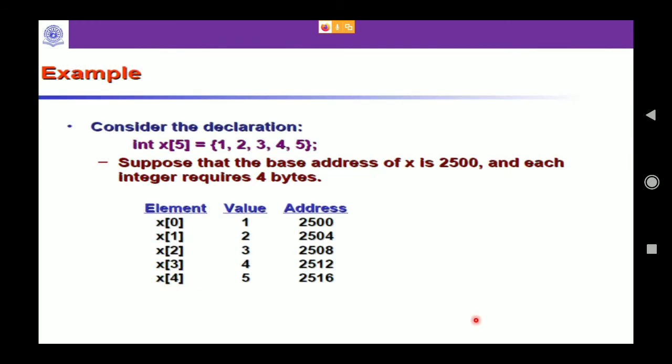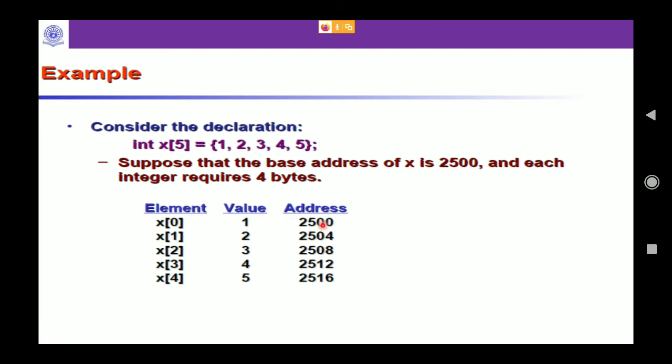We'll see what it looks like in real code. Don't worry about it. Let's suppose this is what you have done: int x[5], that means an integer array with 5 elements. And what are those 5 elements? 1, 2, 3, 4, 5. Now what does index 0 contain? Index 0 contains the value 1, index 1 contains the value 2, and so on. Now suppose the base address of x is 2500. That means memory has allocated the starting address as 2500 and each integer requires 4 bytes. So what will x[0] hold?